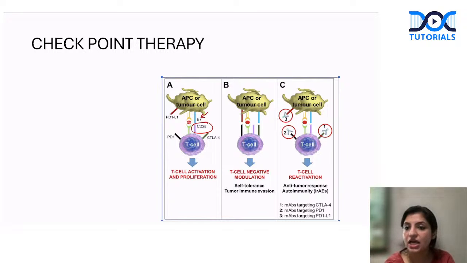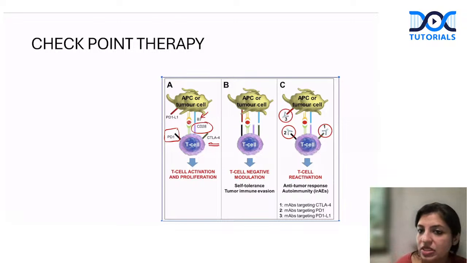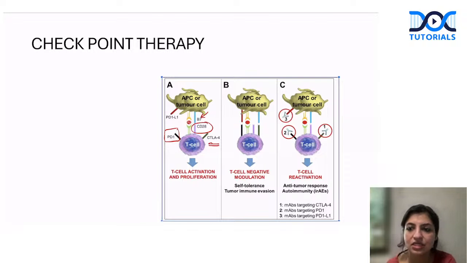And if you look at that, there are two molecules which have a control over T cells. One is called PD1, which is there on the T cell. Apart from that, we have CTLA4. So CTLA4 is a silencing molecule of the T cell. It is a low affinity molecule, and it is a silencing molecule of the T cells. Okay, so there are two molecules which are present on the T cell. One is PD1, and second is CTLA4, which can cause silencing of the T cell.